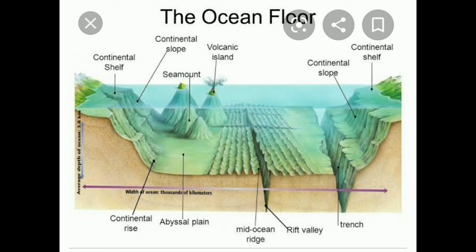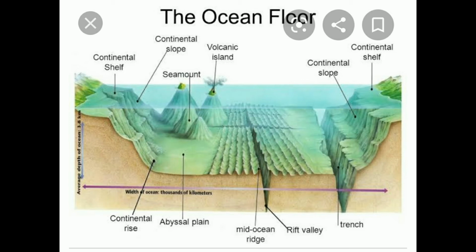And the next one is ocean deeps or trenches. And to the right side corner you can see one trench. What is a trench? It is a dividing part. So some part from the ocean will be divided and forms into a very narrow valley, and that is only called as a trench.